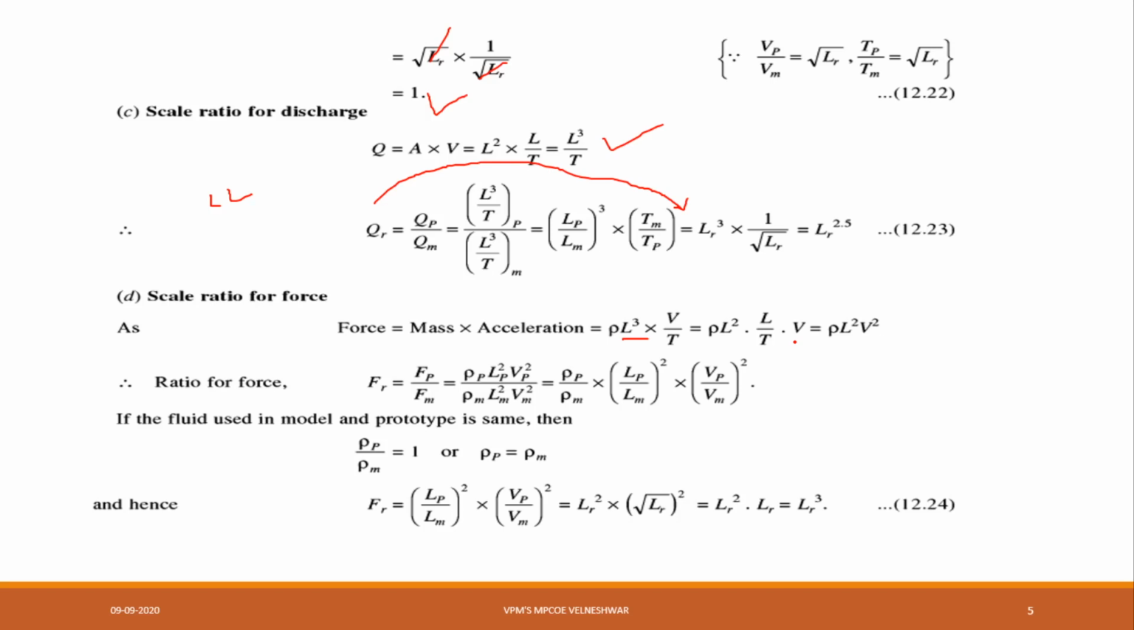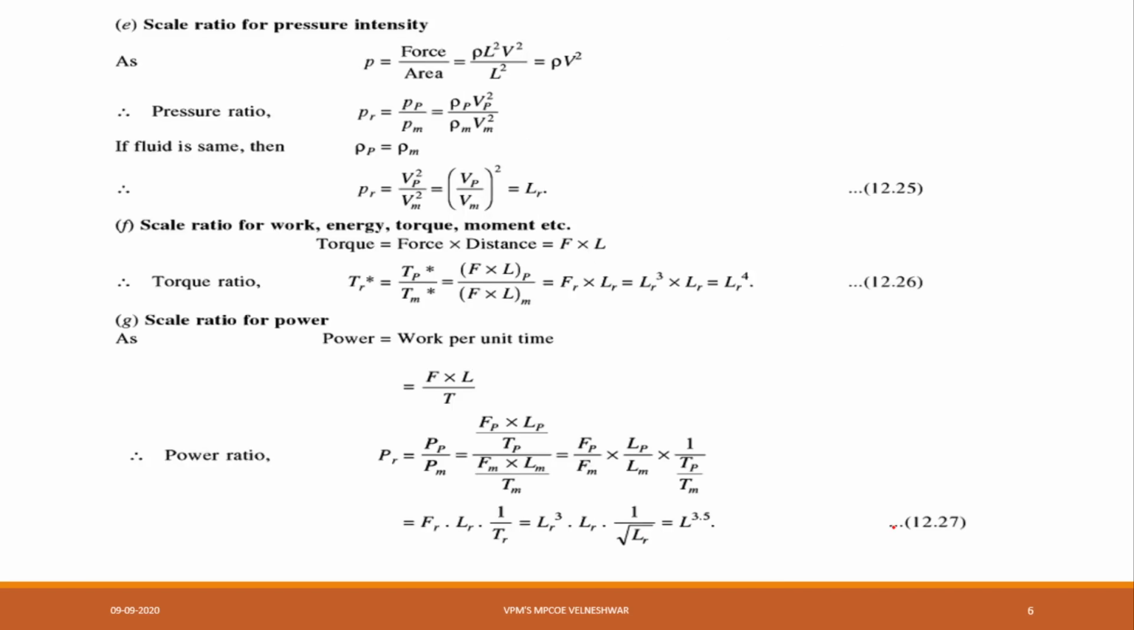Vp by Vm how much? Square root of Lr, that is square root of Lr whole square. Square root cancel and remaining value will be Lr square into Lr, that is Lr cube. Okay, next, scale ratio for pressure intensity.